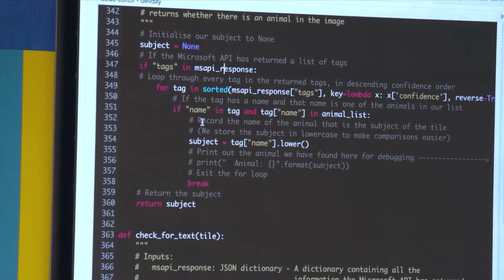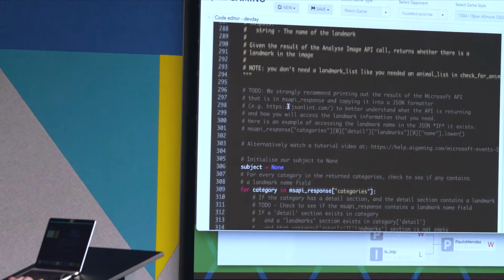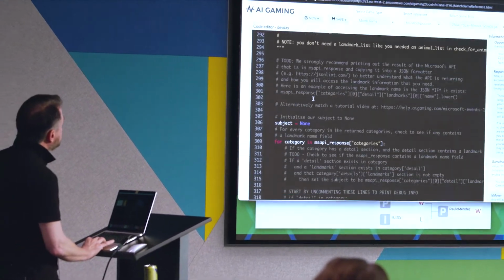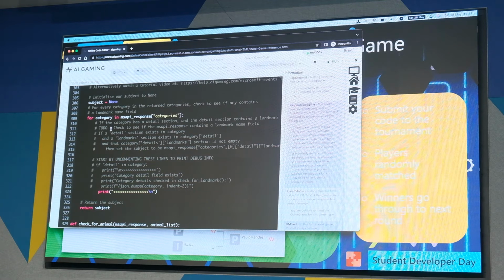And if there is, what's the name of it? That's what you've got to pull out in this check for landmark function. So we've given you examples of pretty much what you need to do. We've given you an example of the things you're going to have to check to see if there is a landmark in there. So hopefully you'll be able to work through that commented code and get to a point where we can implement this.